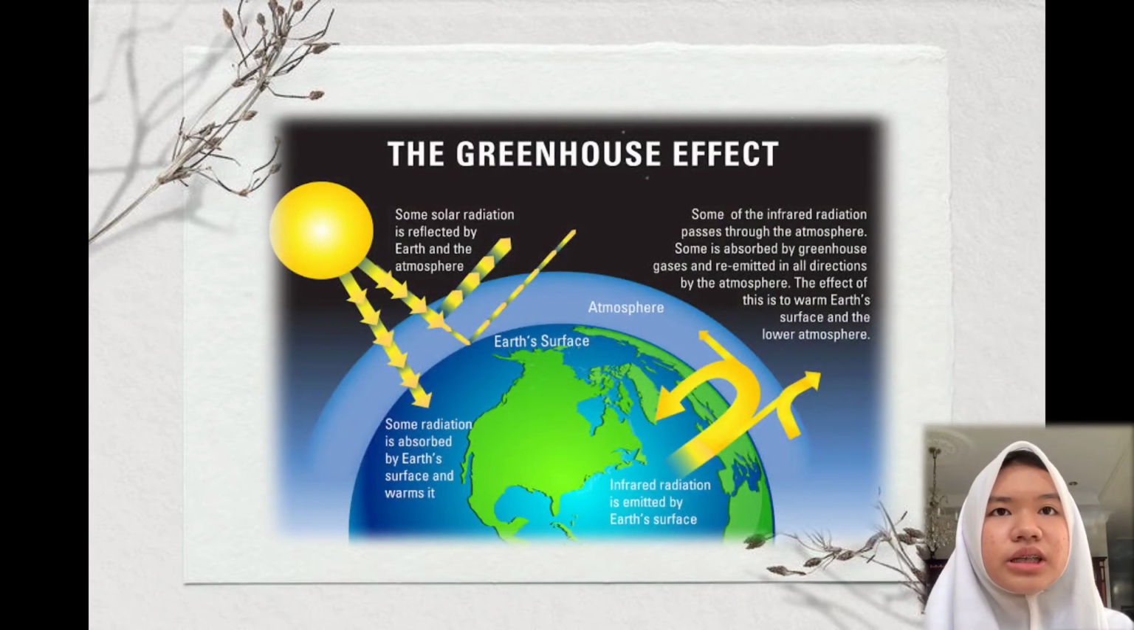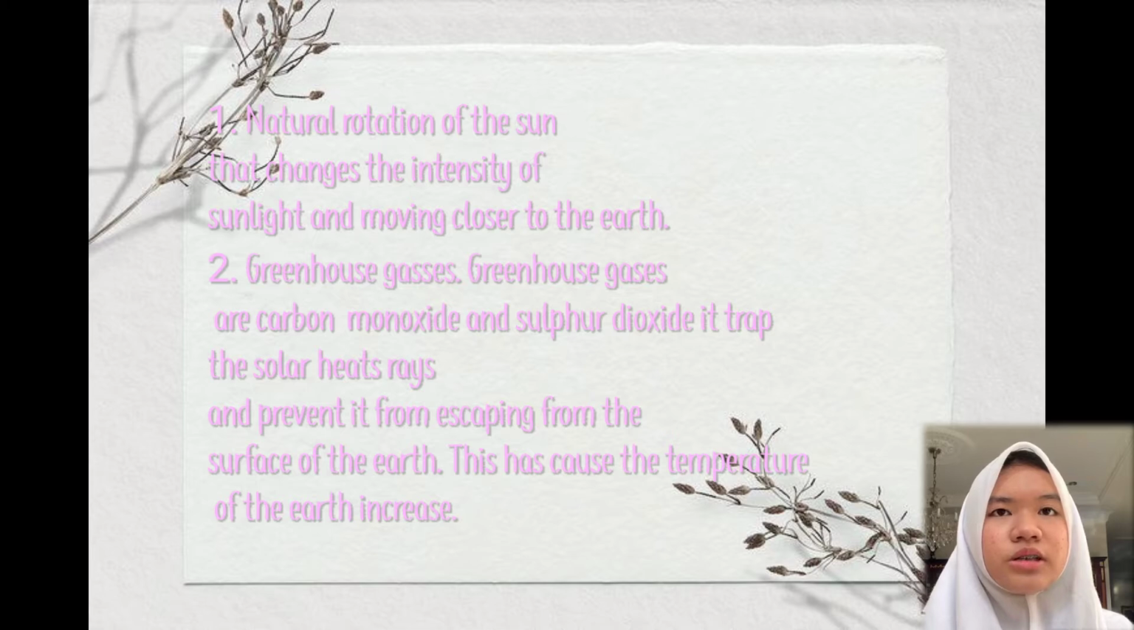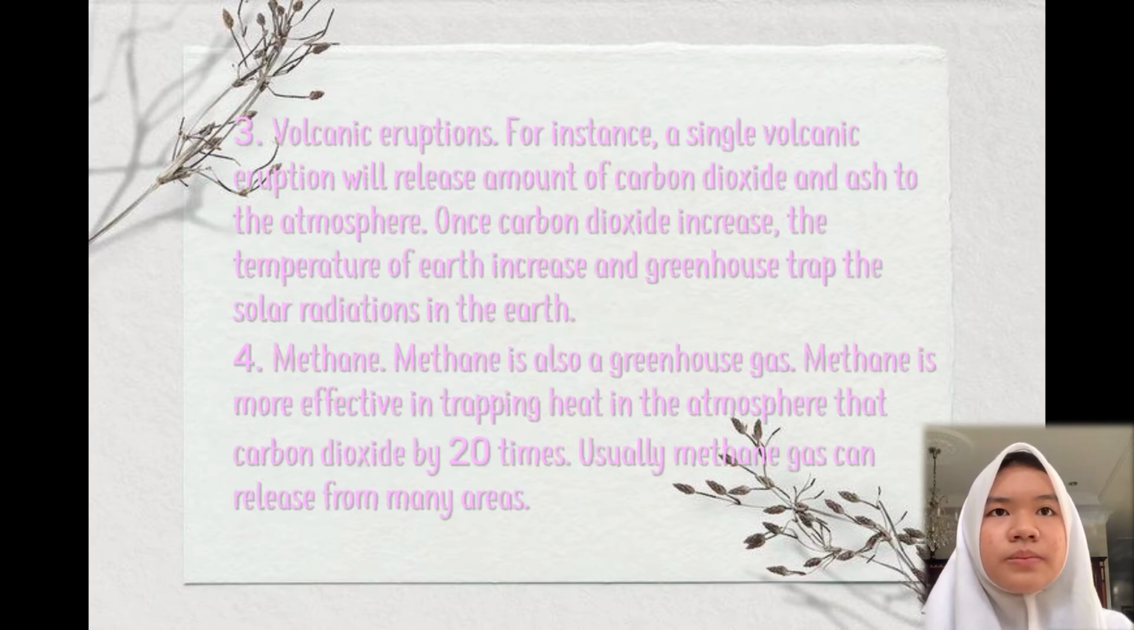The climate has been continuously changing for centuries. Global warming happens because of the natural rotations of the sun that change the intensity of sunlight and move it closer to the earth. Another cause of global warming is greenhouse gases. Greenhouse gases are carbon monoxide and sulfur dioxide. They trap the solar heat rays and prevent them from escaping from the surface of the earth. This has caused the temperature of the earth to increase.